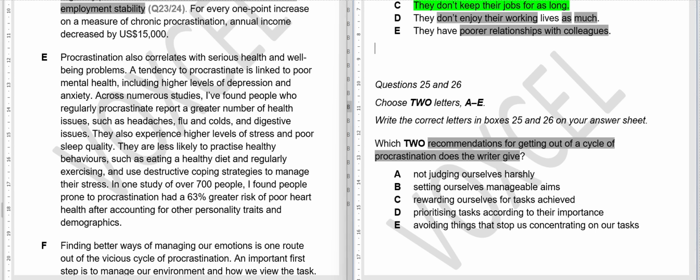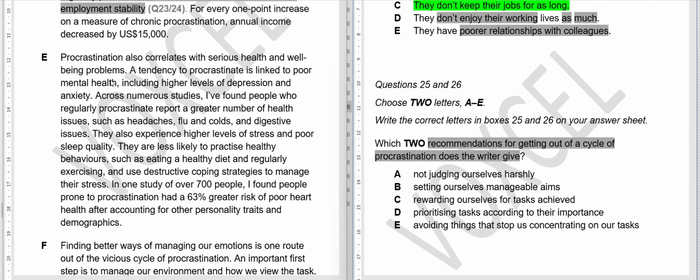Let's see if something is written in here or not. Procrastination also correlates with serious health and well-being problems. A tendency to procrastinate is linked to poor mental health, including higher levels of depression and anxiety.